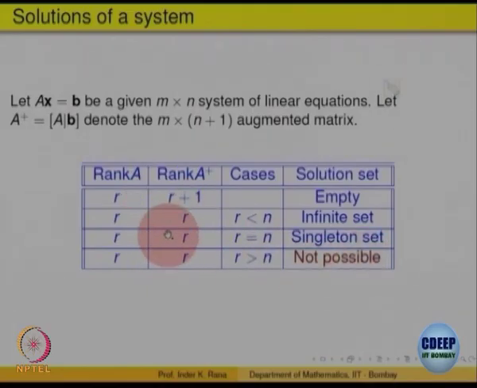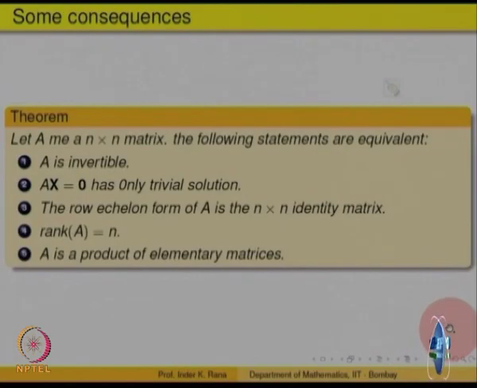So, these are the only three possibilities which can arise. And as a consequence of this, here is a simple application which we have already discussed. A square matrix n cross n is invertible if and only if Ax = 0 has only the trivial solution, right. There should not be any non-trivial solution for this. Is it clear?